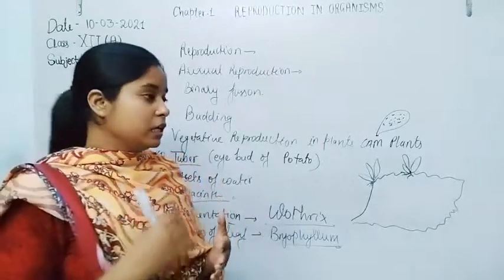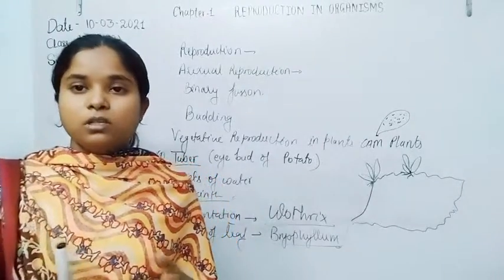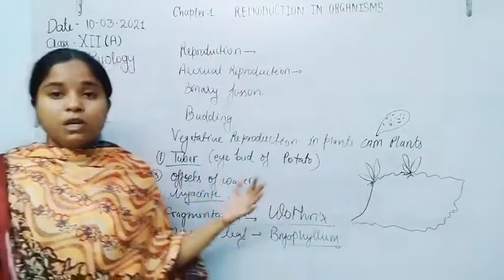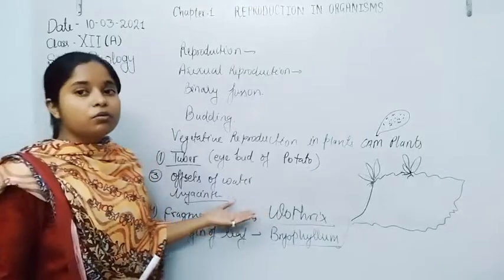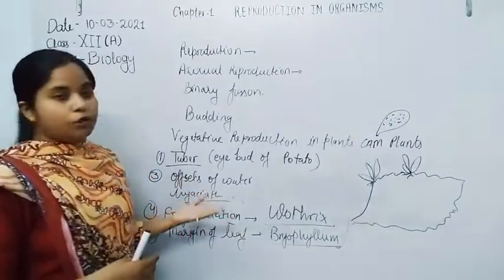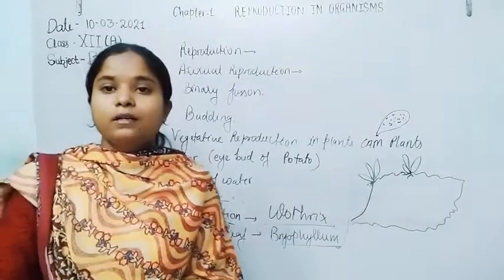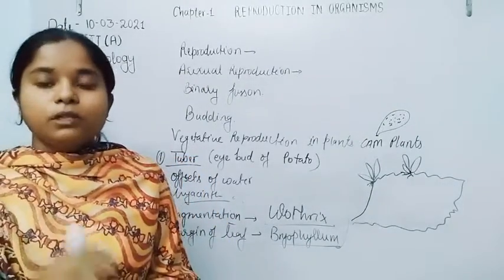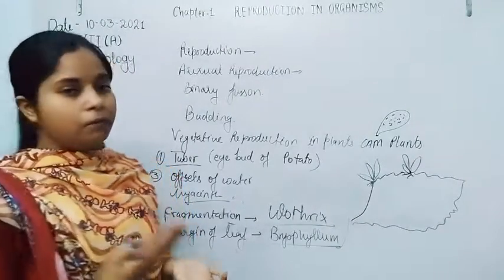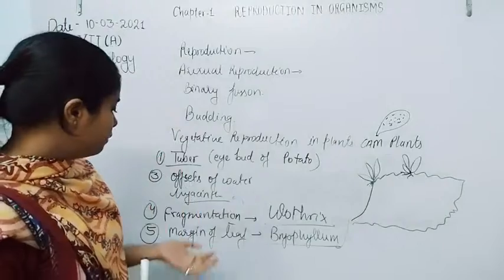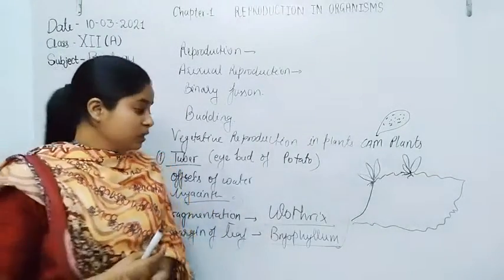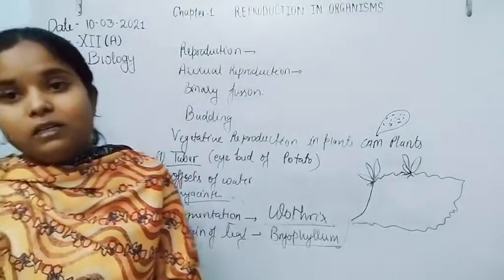In plants, asexual reproduction is termed vegetative reproduction, in which vegetative parts undergo reproduction, such as the tuber or eyes of the potato, offsets of water hyacinth, bulbils of agave, the margin of Bryophyllum, the base of CAM plants, and fragmentation as in Ulothrix, an alga.